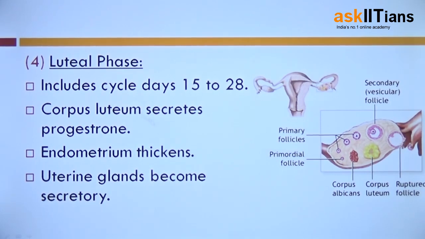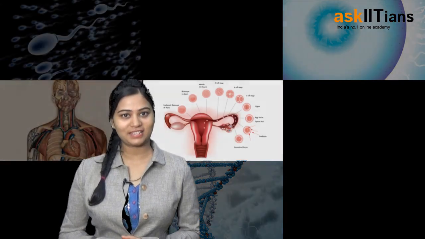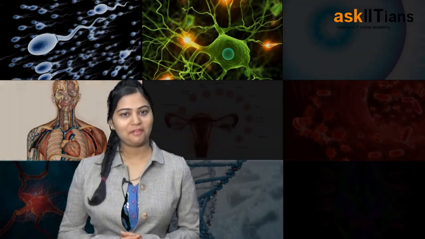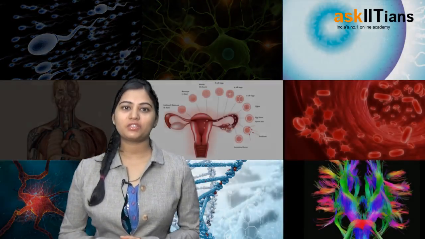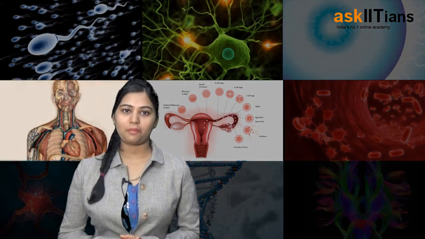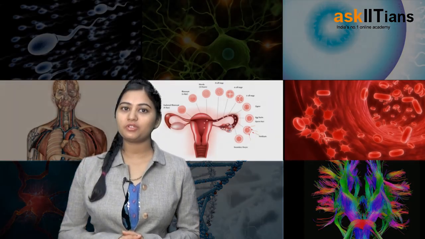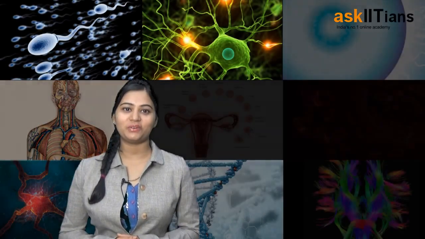We have discussed the 4 phases of menstrual cycle. We have learned what is menstrual cycle and we have learned the 4 phases of menstrual cycle. So this was all about our lecture on the first part of menstrual cycle. Hope you have understood. For the next topic, that is the process of menstrual cycle, we will have to switch on to the next video, that is part 2.